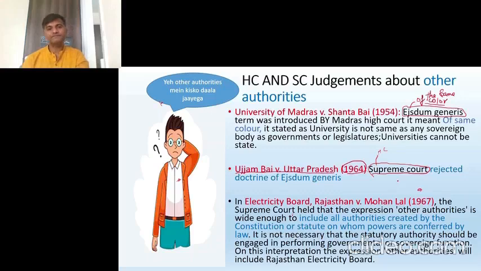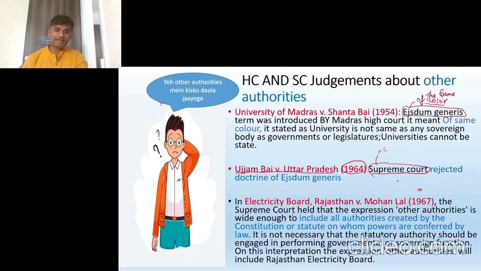The Supreme Court says that you cannot compare government at the center with government of the state. You cannot compare parliament with legislature. We cannot say that they are of the same color. State is different, central government is different, state legislature is different, and parliament is different. Local authorities are different from state authorities. So they cannot be said to be in the same color, in the same pattern. They don't follow the same pattern. So Ejusdem generis does not hold good while deciding the other authorities issue. The Supreme Court straight away rejected this doctrine.